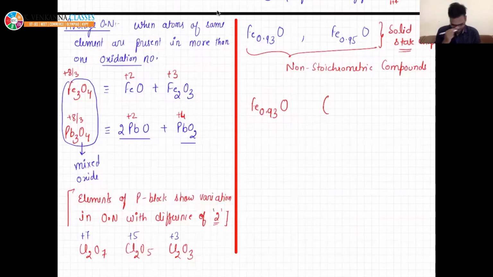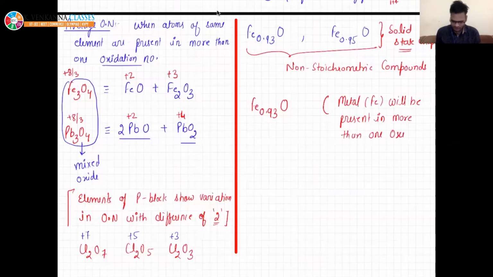Since the compound is deficient in iron, the metal will be present in more than one oxidation state.